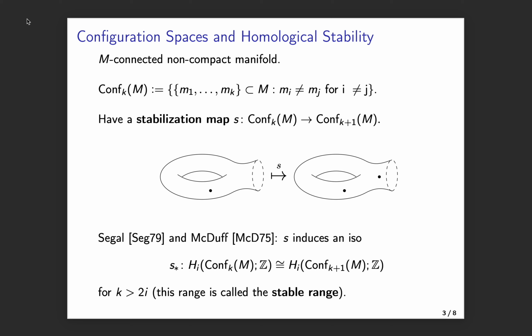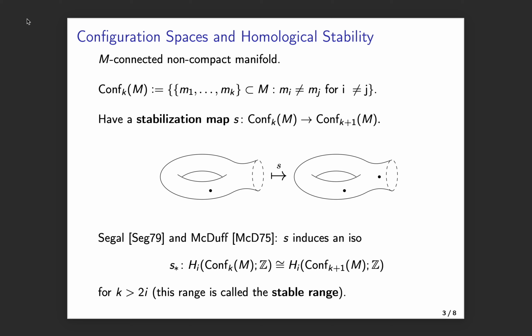In the 1970s, McDuff and Segal showed that the stabilization map induces an isomorphism on integral homology in degree i for all k greater than 2i. This result is an example of a phenomenon called homological stability, and the range where homological stability holds is called the stable range.